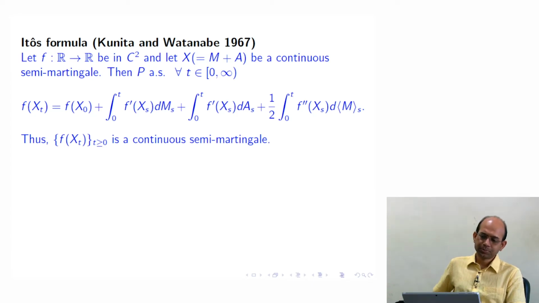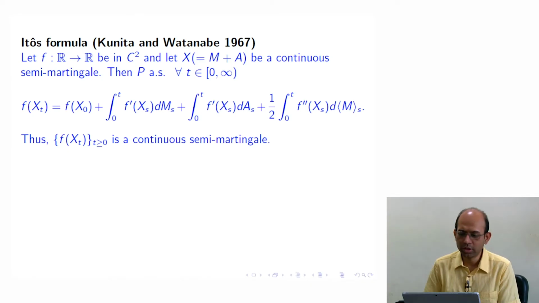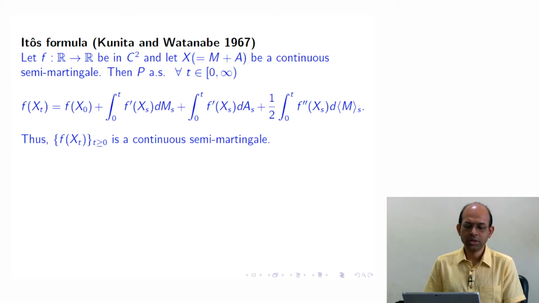And then we add one more additional term here, that is half of the integration 0 to t of the double derivative of f, with respect to the quadratic variation of m. So this is one additional term which arises in this case.